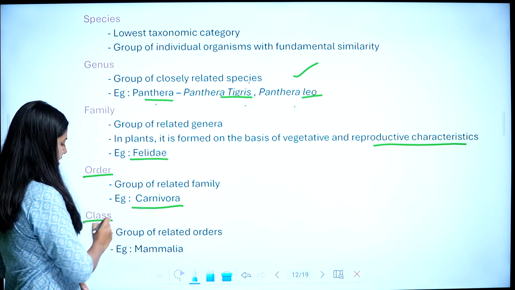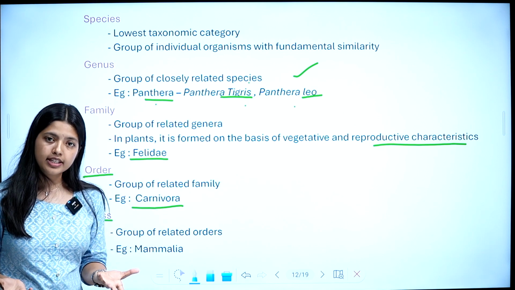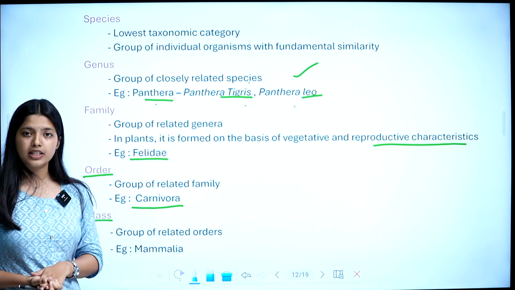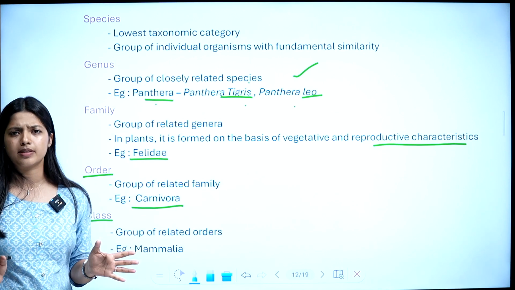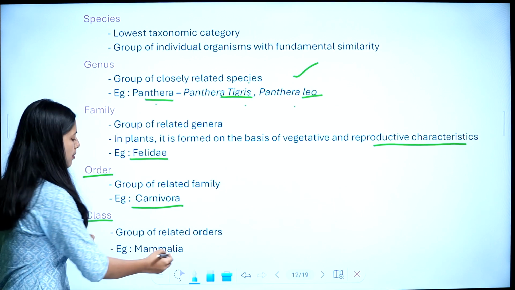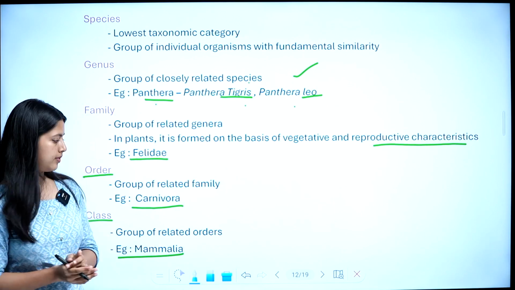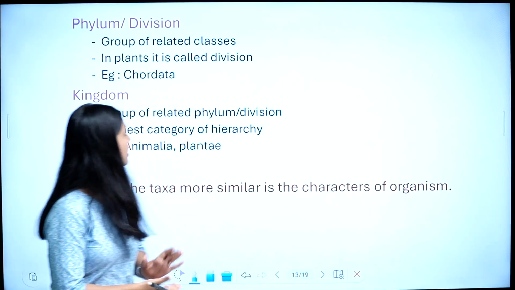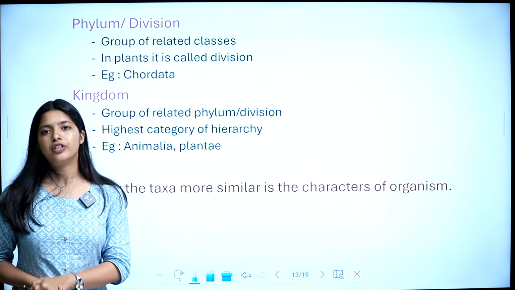And then what is class? Class is a group of closely related orders. It's very simple, the definition is very easy. Closely related orders form a class. Example, Mammalia. Then next, phylum or division.